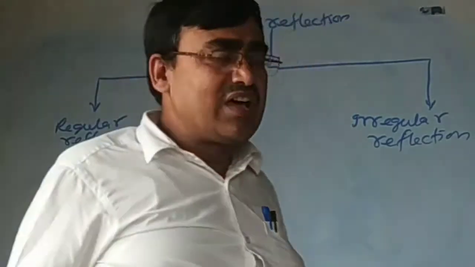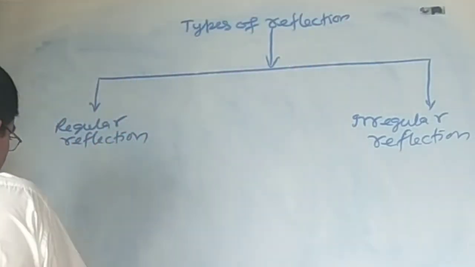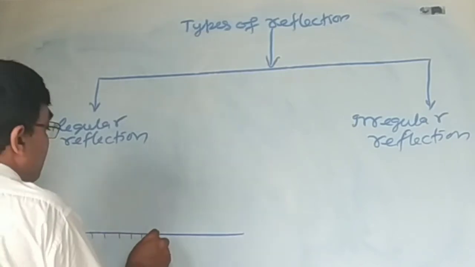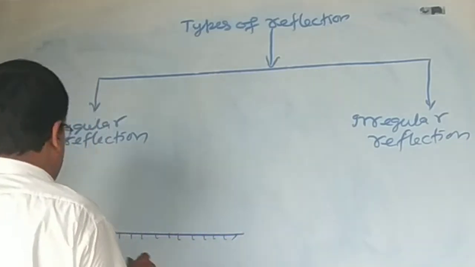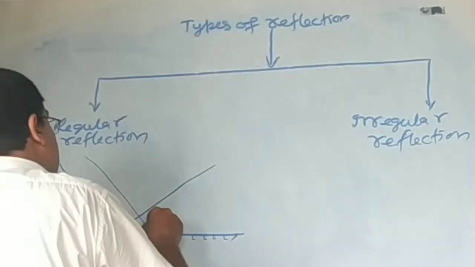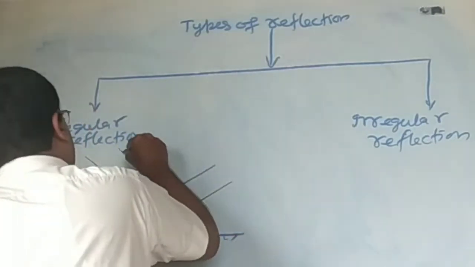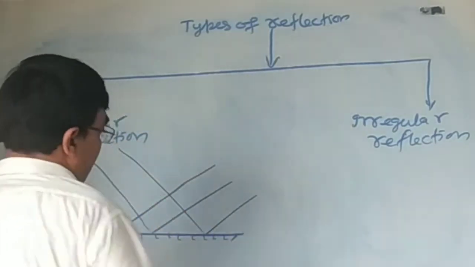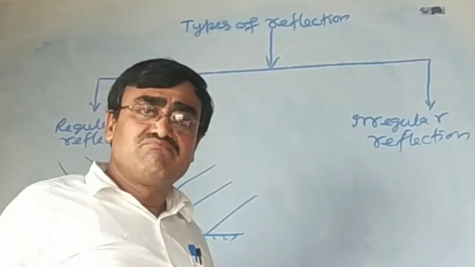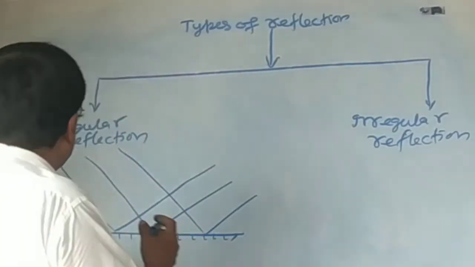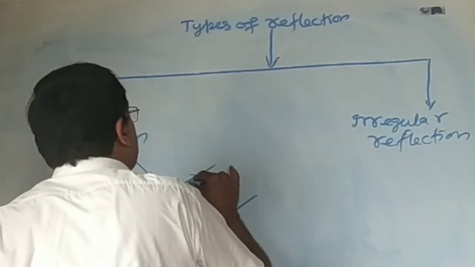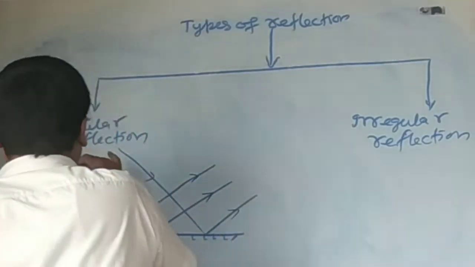In regular reflection, the surface is smooth or plane, and the incident rays remain parallel after reflection. Reflected rays become parallel after reflection from the reflecting surface.